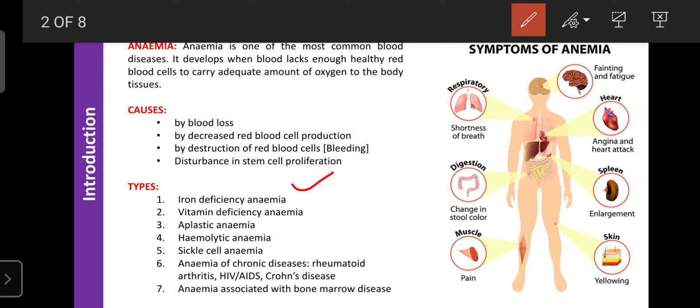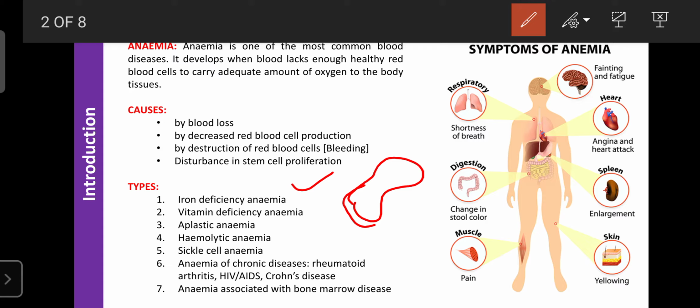So that type of anemia is known as a hemolytic anemia. The next one is sickle cell anemia, where the RBC structure is abnormal. So the RBCs look like a dumbbell.